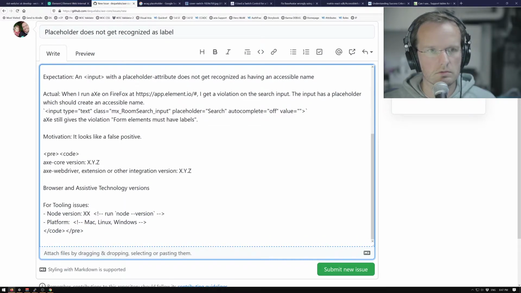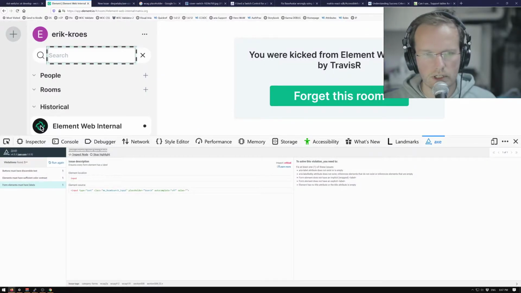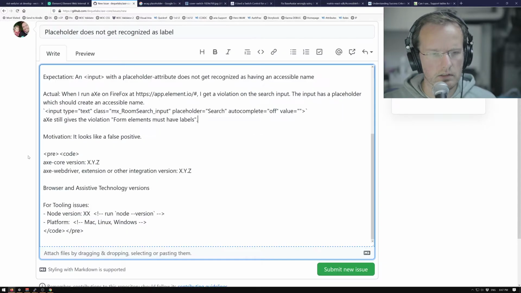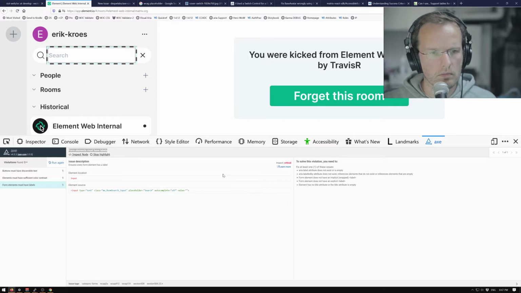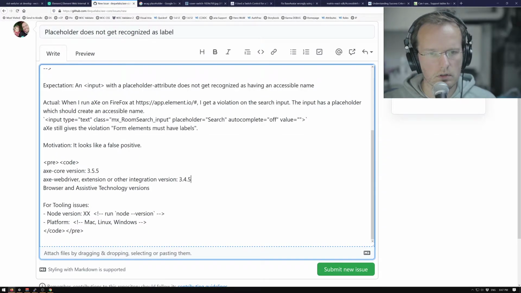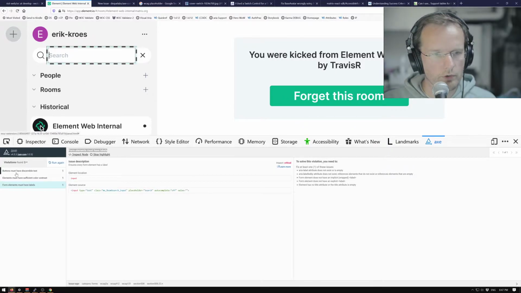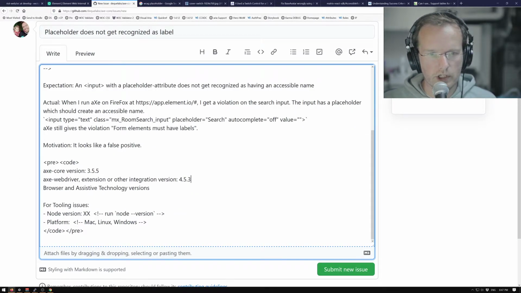Xcore version. Can we see that somewhere? 3.5.5, I guess. Yeah. Three 3.4.5, I thought. Yeah, no, 4.5.3, so not sharp enough. And 3.5.5 is not. Yeah, that's correct. Okay. I always need to check myself for typos. I make too many typos.